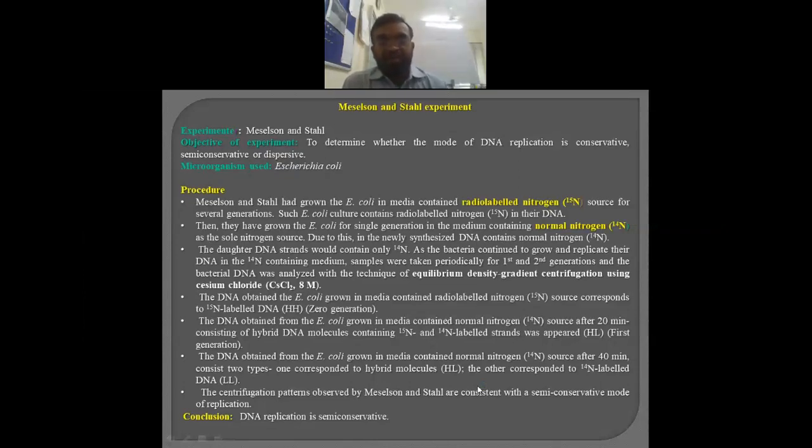When scientists say that DNA replication is conservative, it means that when the two molecules are formed, one DNA molecule is conserved as it is, and the other molecule is totally newly synthesized. That is what conservative replication proposes.